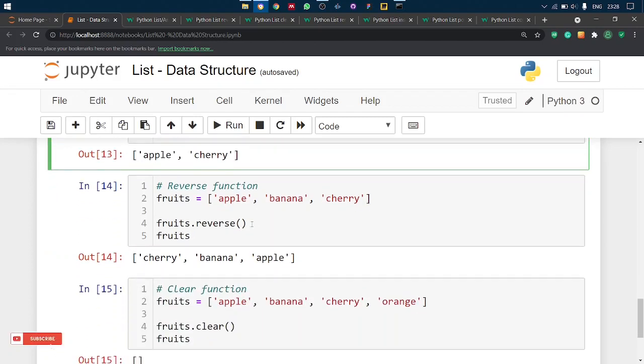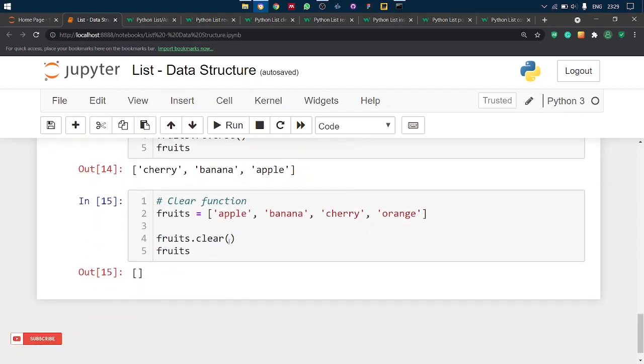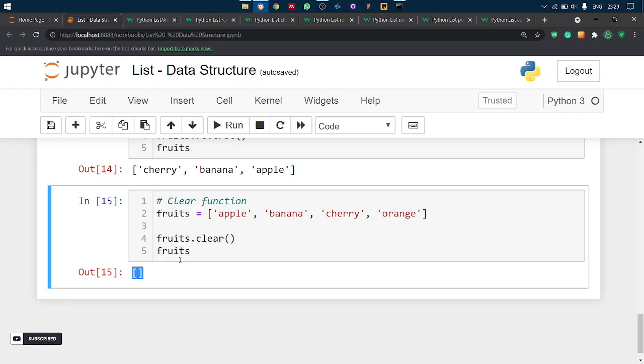Next one is the reverse function. It's similar to sorting. So the reverse function will reverse the elements accordingly: cherry, banana, and apple. Next one is the clear function. It will clear the list and create an empty list. So the result is empty square brackets. So these are the various functions present in the list.